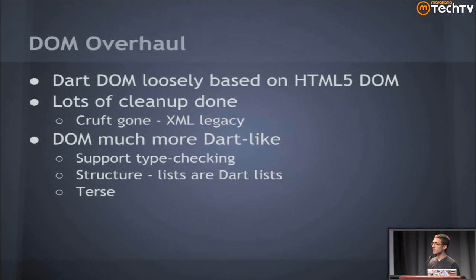So of course, when we took a fresh look at programming the web with Dart, we said, what can we do here to make this feel natural to the Dart developer, and make you feel like you're writing Dart code and not DOM code? And so we built a new library. We call it the HTML library. It's all in Dart code, feels very natural to Dart, and allows you to interact with your web page in a very Dart-friendly way. We'll see some samples of this too. This is our opportunity to introduce new ideas to the platform, new ways of thinking, and possibly not be held back by the cruft of the past 15 years.